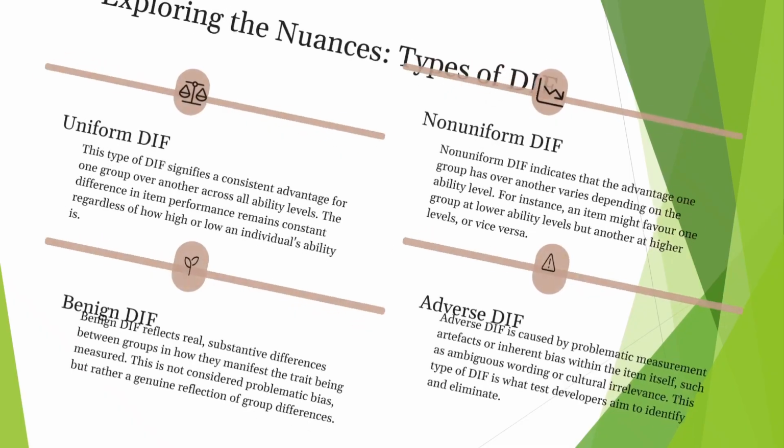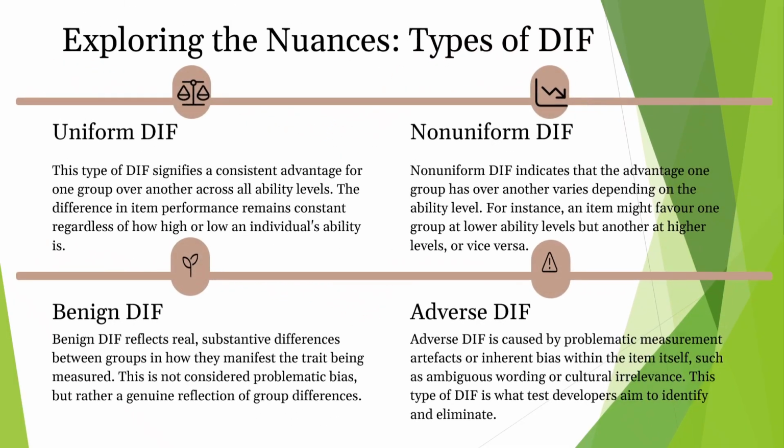Okay, then we discuss exploring the nuances or types of DIF. DIF is not just one thing. There are different types. The first is uniform DIF, the second is non-uniform DIF, the third is benign DIF, and the fourth is adverse DIF.